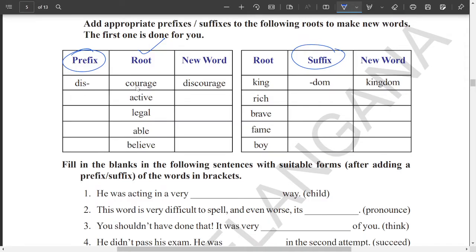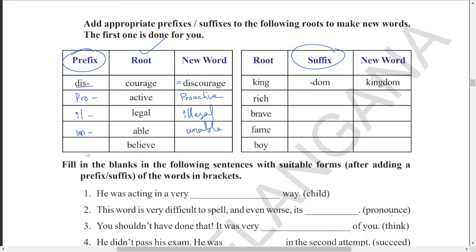Look at the first one, courage is the root word, so you can use the prefix dis and together that becomes discourage. So active, you can go with the prefix pro, together you can have proactive. Okay, next one, legal is the root word, you can use ill as the prefix, so together illegal can be the new word. Able, you can use un as the prefix, together you can have unable.